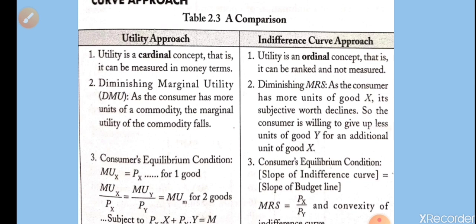So in case of two goods, equimarginal utility, both X and Y should give equal utility to the consumer per unit of price. If any one commodity has more or less price, then the consumer will not be in equilibrium. So I hope you understood these 3 points, difference between utility and indifference curve approach.